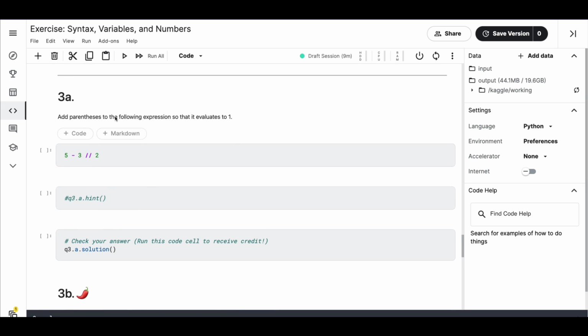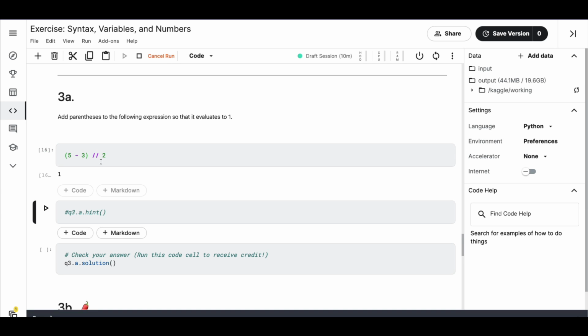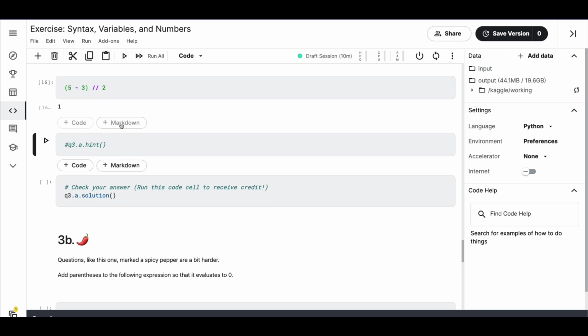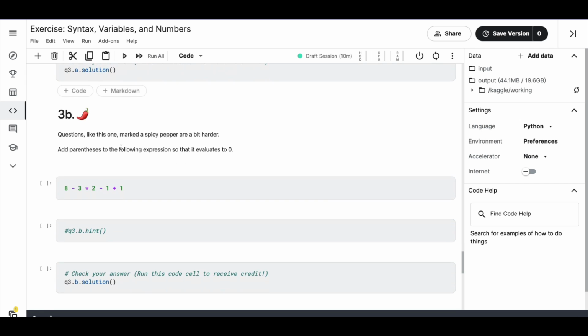Okay, so add a parenthesis to the following so that it evaluates to 1. So how do you evaluate it to 1? So you add a parenthesis here. 5 minus 3 is equal to 2. 2, when you divide it by 2, you get remainder 1. Oh, sorry, quotient 1. Okay, so the next one is 3b.